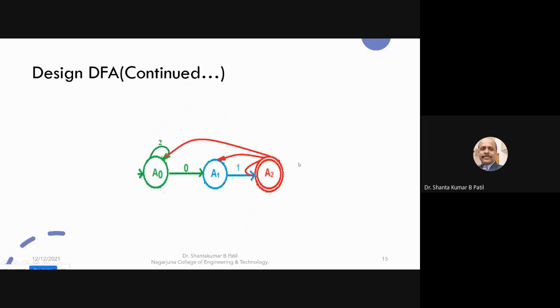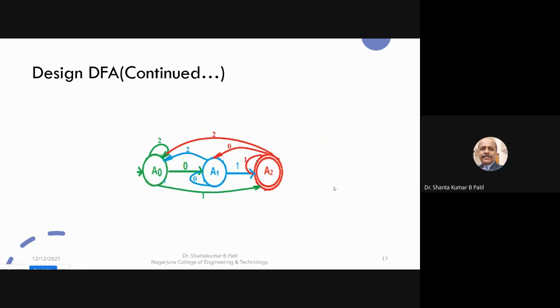You can figure out here. See, this is 0, this is 1, this is 0, and this is 2. You can see, on this basic concept we are going to design the DFAs. You can find here, it is a complete DFA. From the initial state, we have three outgoing transitions: one for the 0, one for the 1, one for the 2.